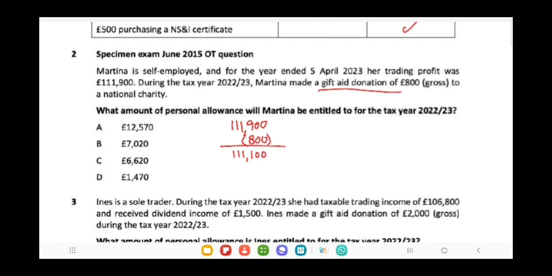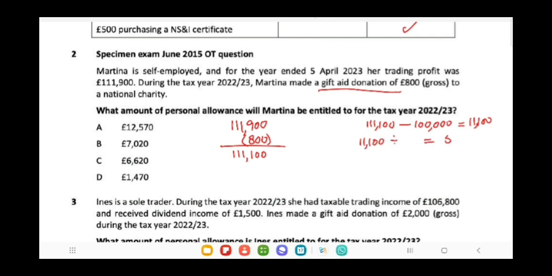So our adjusted net income will be 111,100. After calculating adjusted net income, for the adjustment of personal allowance, step 1 is to identify how much of your adjusted net income is in excess of 100,000. So this is 11,100. Step 2, you have to find 50% of 11,100, or you can divide this by 2.